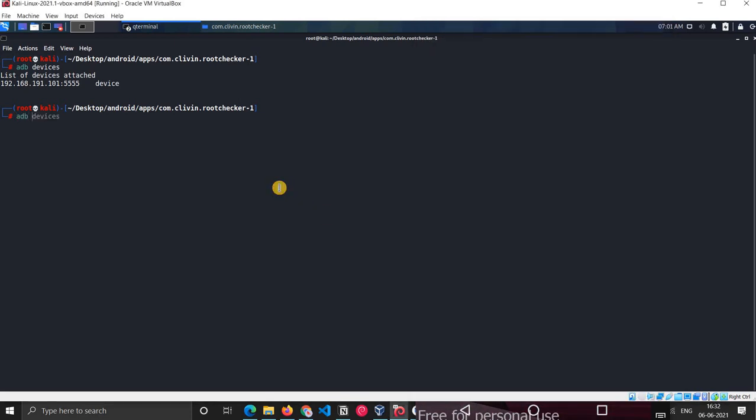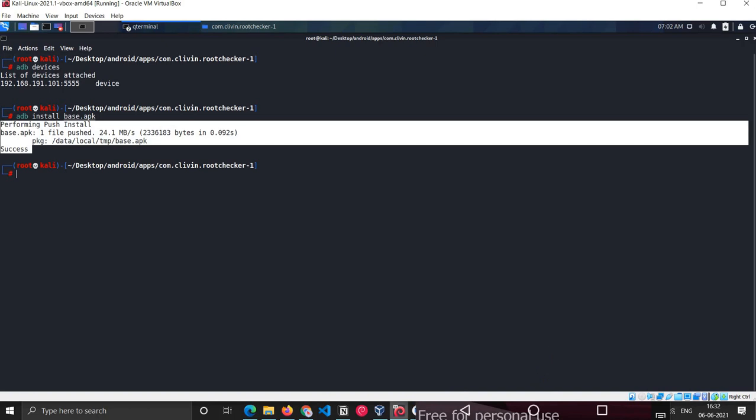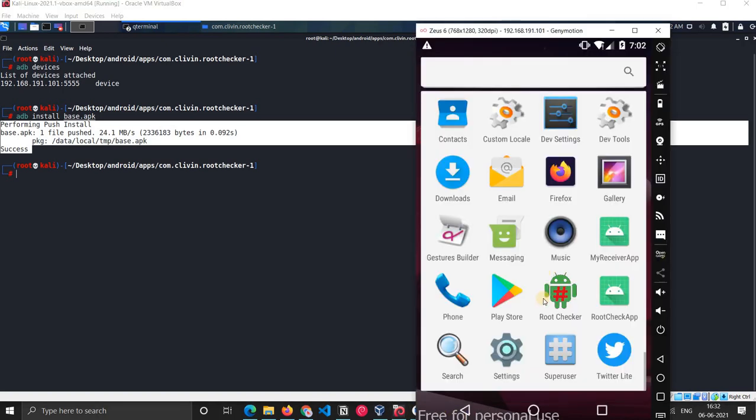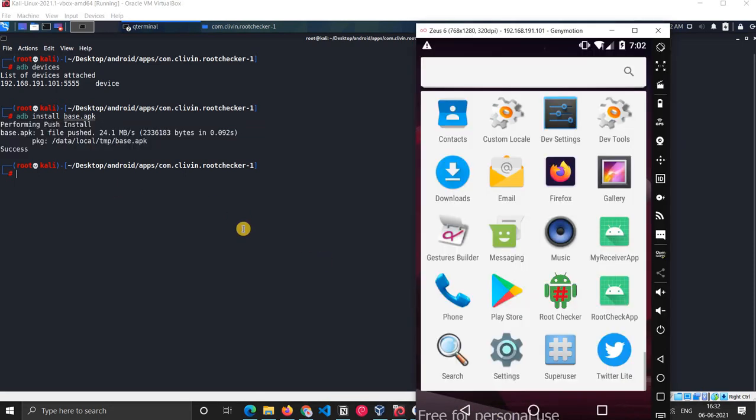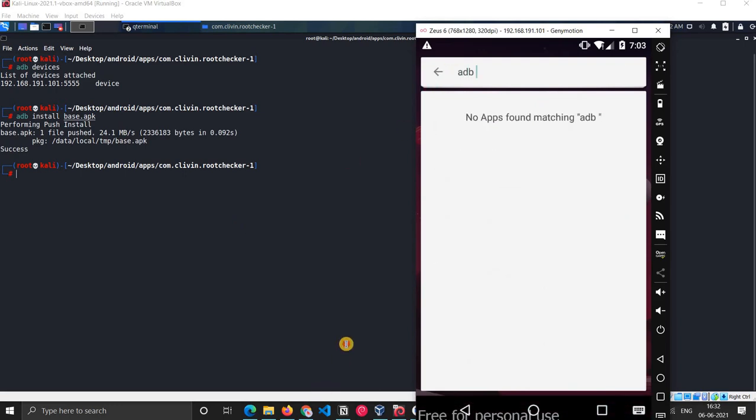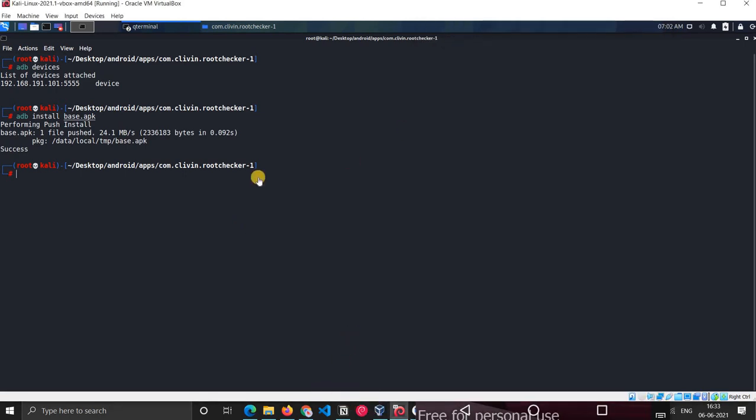Now if I do adb install base.apk, you can see we got a success message. That means it is installed. If we check the device, see, this root checker is installed. So we can install things with ADB. We can even uninstall it, but we need a package name for it.